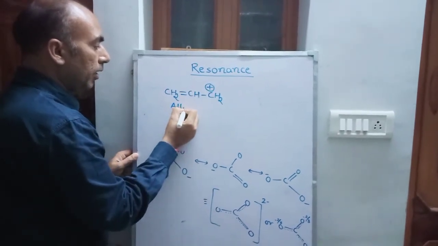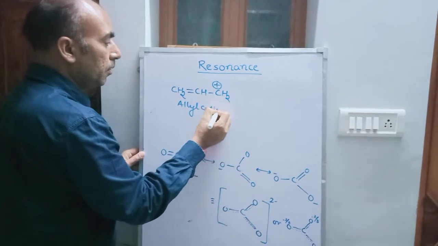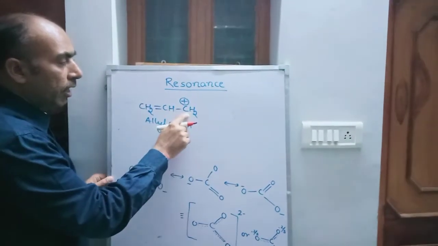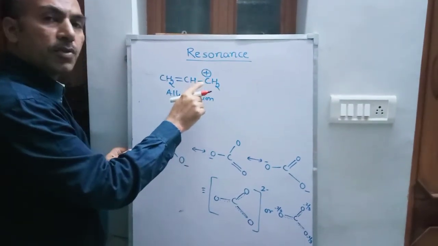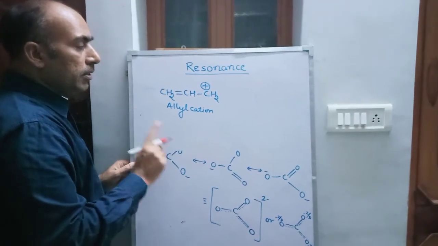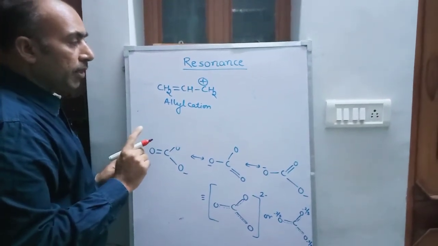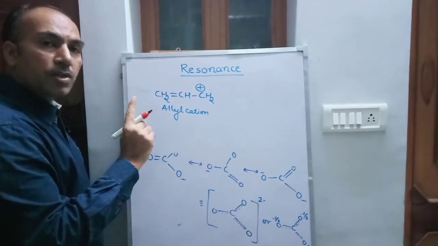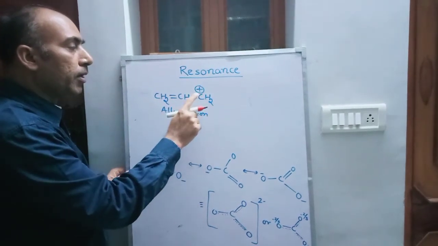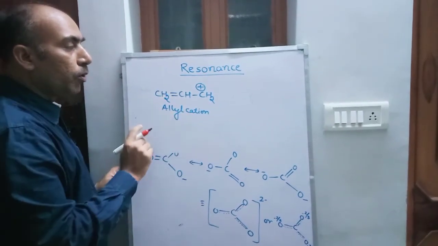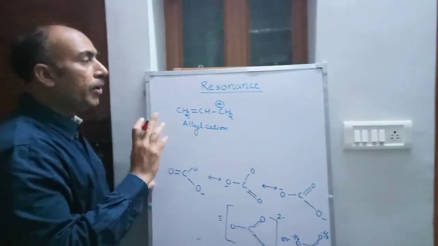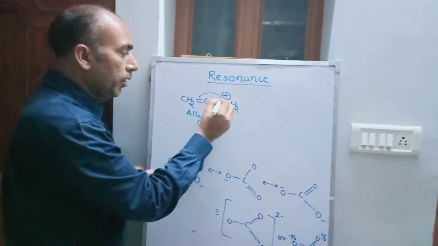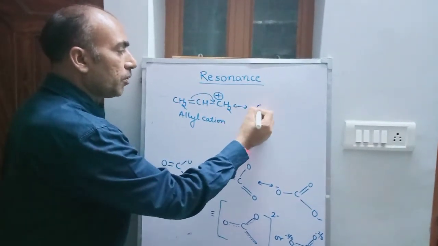This is the allyl cation. What is the allyl cation? The carbon attached to a double bonded carbon is called the allylic carbon, and when it has a positive charge, that is the allyl cation. In the previous lectures we have studied that whenever a positive charge is in conjugation with a double bond, or a negative charge is in conjugation with a double bond, or a lone pair or a radical is in conjugation with a double bond, there will always be a movement of electrons, there will be resonance, there will be delocalization. So here it happens like this: the pair of electrons goes over here and this carbon will acquire a positive charge.